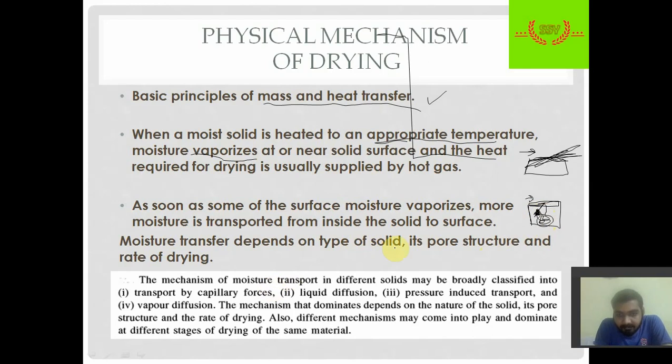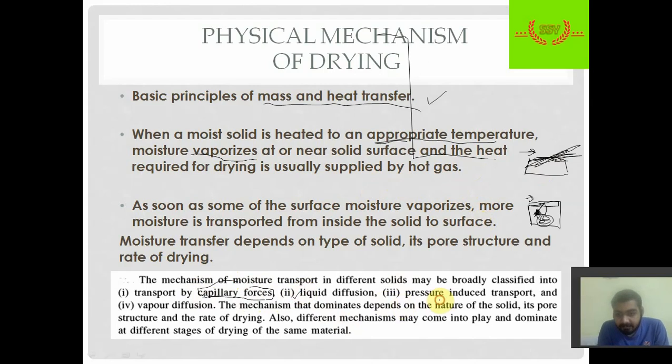So moisture transfer depends on the type of solid, pore structure and rate of drying. Yes, so that's what I was discussing. There are basically different phenomena of moisture transport. First is capillary force. Capillarity, I hope you all know what capillarity is. If you don't know, you can watch the video at the top in the information. Then the second phenomenon is liquid diffusion. I hope you all know diffusion; I have already discussed it in the previous videos.